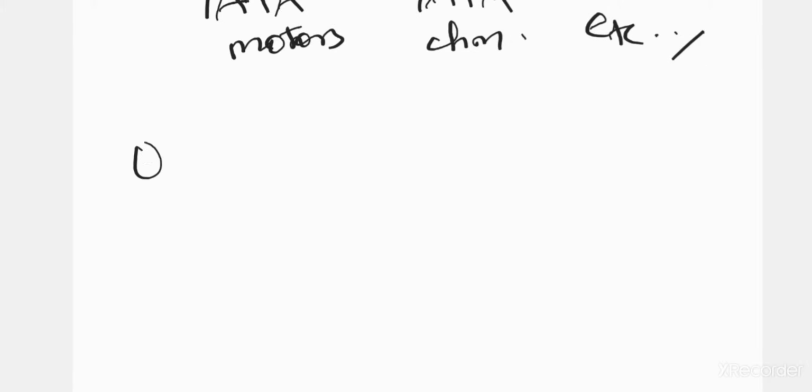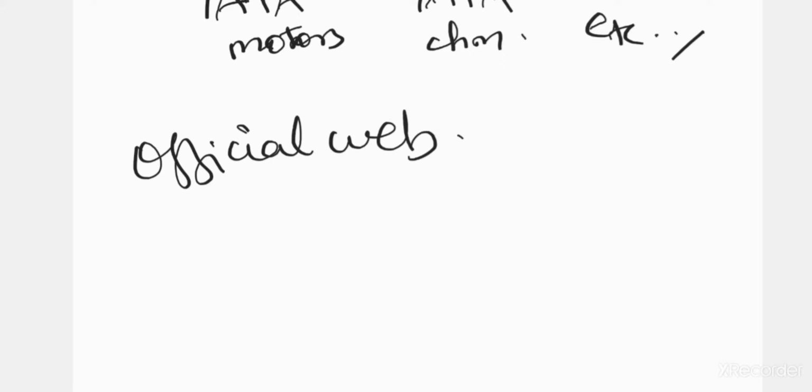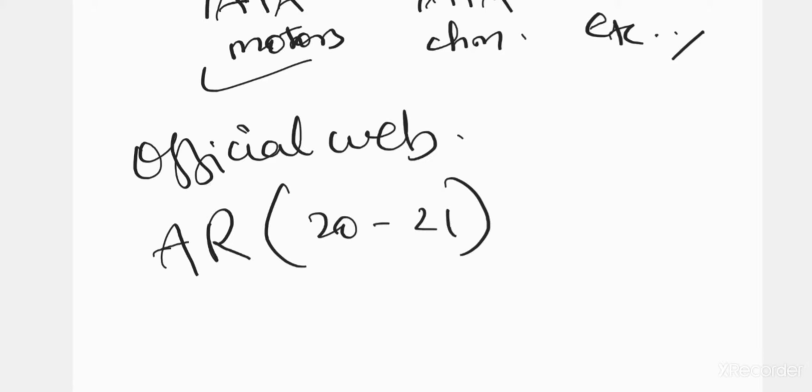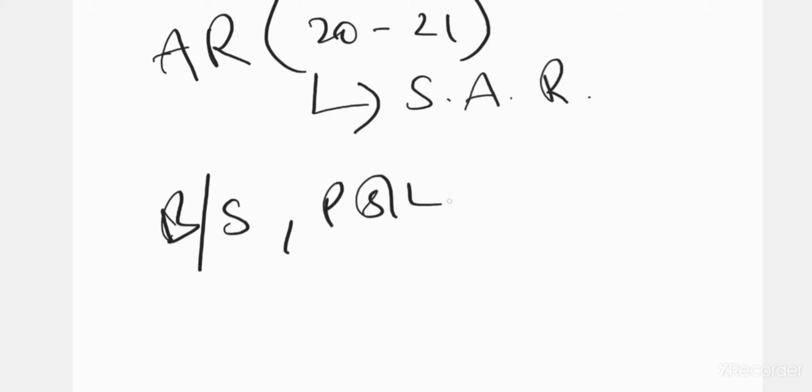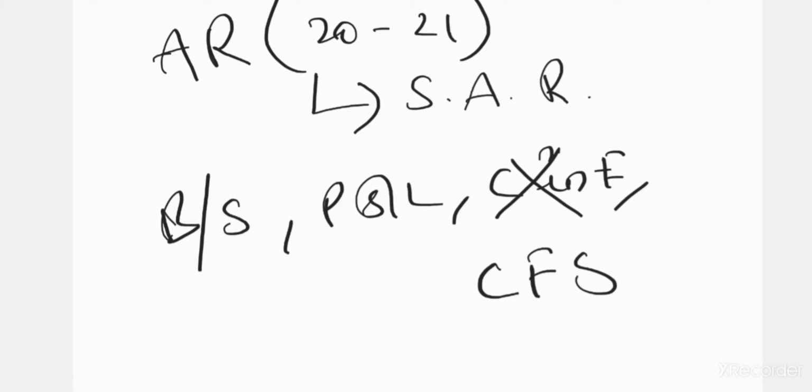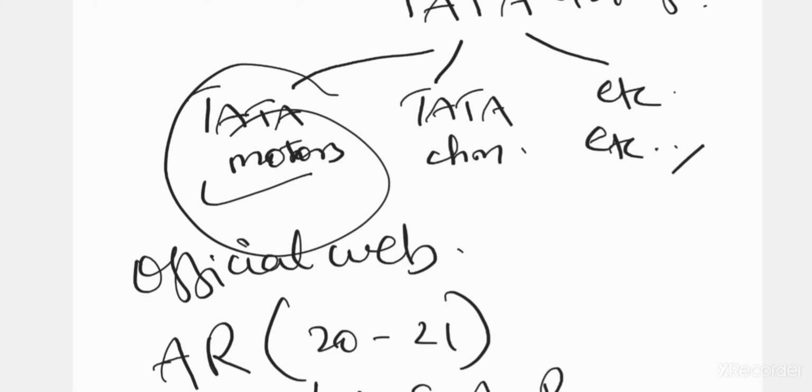Sir, how to get the consolidated and standalone statements? Very simple. Go to the official website. Say you are going to see the Tata Motors cash flow statement. Go to that, select annual report 2021 or any particular year, and then select the standalone annual report. In the standalone annual report, all the information like balance sheet, P&L, statement of changes in equity, cash flow statement, everything, notes to accounts, will be in standalone manner only. What is standalone? Nothing but which is particularly for Tata Motors. Group is not considered. Whatever Tata Motors has done will be reported in standalone statements.